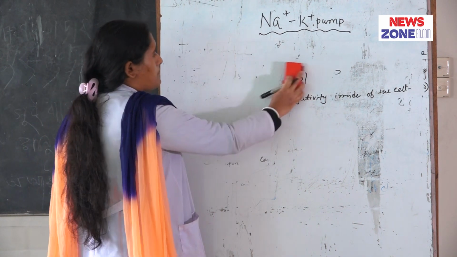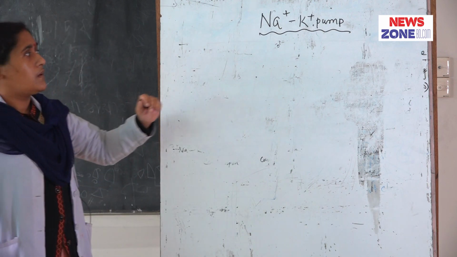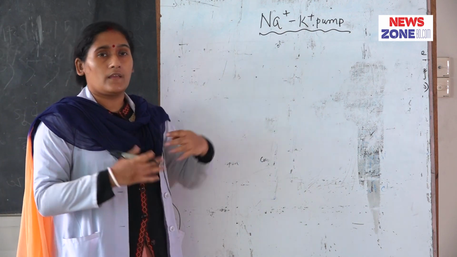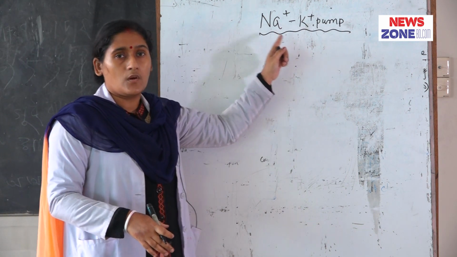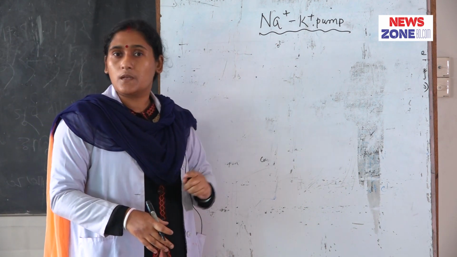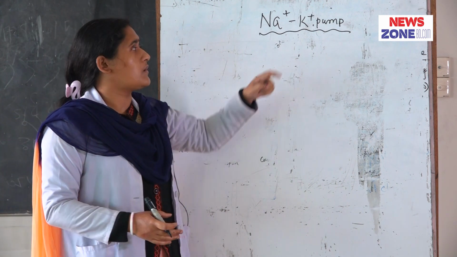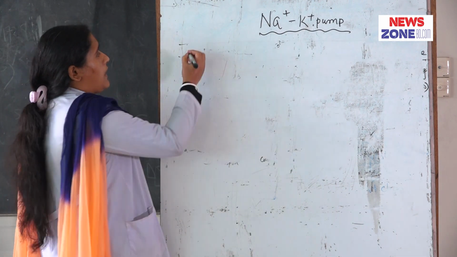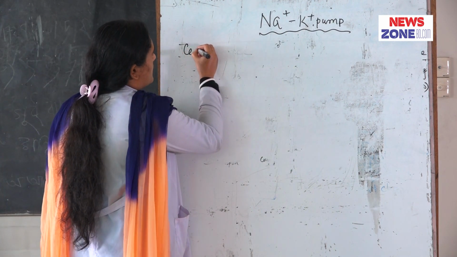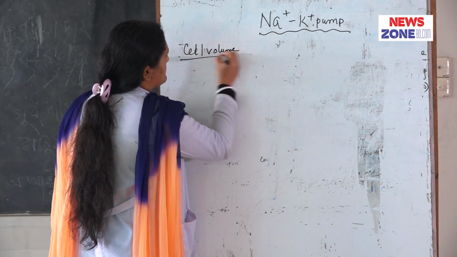How does the sodium potassium pump maintain cell volume? First, let me say that in every cell in our body the sodium potassium pump is present. Without the sodium potassium pump, cell volume is not maintained, so cell lysis occurs. So every cell in our body must have the sodium potassium pump, and now I am going to explain how it maintains cell volume.